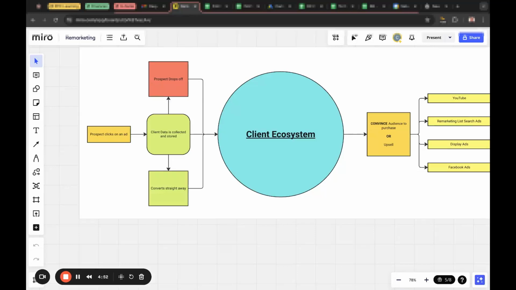This isn't something that we would run straight away, by the way, mate. Please make that clear to them. We need an audience size of at least 1,000 visitors to the website to actually run a remarketing campaign. That usually would take 4 to 6 to 8 weeks, dependent on the amount of clicks through to the website. But yeah, I thought this would be important to share with them.